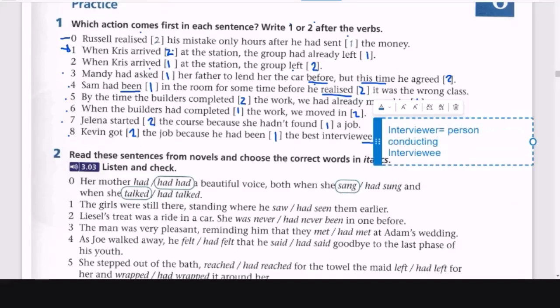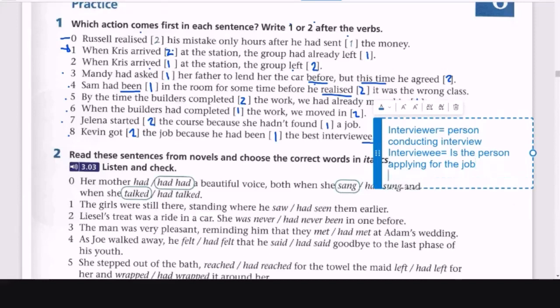The person conducting the interview, o sea, el que dirige la entrevista, is the interviewer with ER, right? But the interviewee is the person, in this case, applying for the job, right? He's applying for the job. El postulante, the interviewee, está siendo entrevistado, right? He's the interviewee, así se le llama.